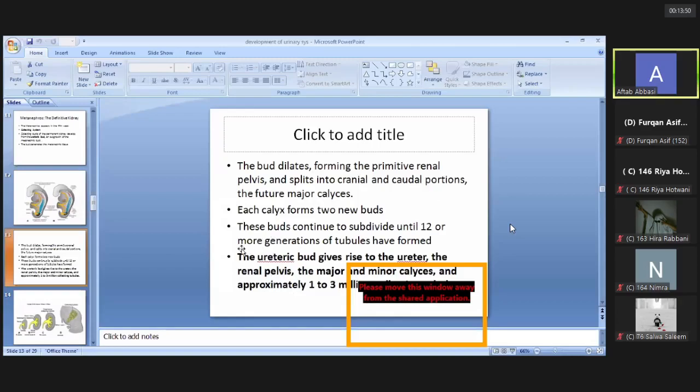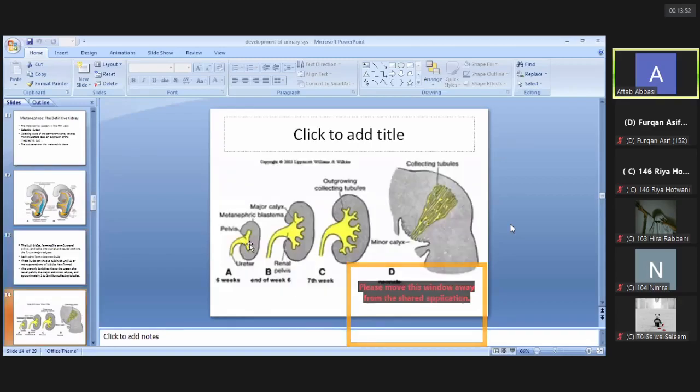Now see in this figure, these are the parts of the collecting system of the permanent kidney. These collecting structures included in the collecting system are derived from the ureteric bud. The ureteric bud arises from the mesonephric duct. So the derivatives of the ureteric bud are the ureter.